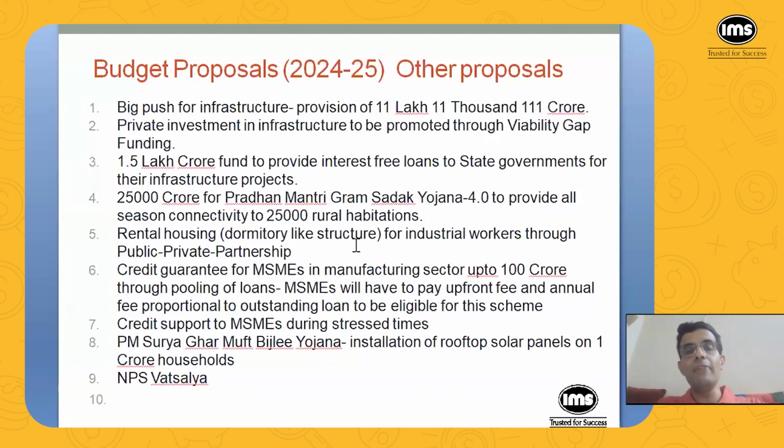A private company will build that rental accommodation for industrial workers, and whatever rent that workers pay, the company will collect that, and through that rent, they will fund the expense for building that dormitory. And then one important point is that credit guarantee for MSMEs in manufacturing sector up to 100 crores through pooling of loans. So the way it will work is it's like in insurance.